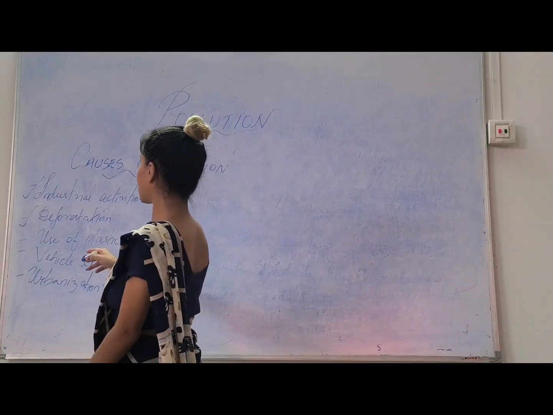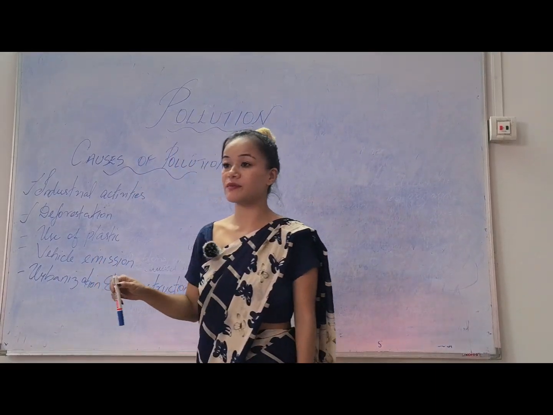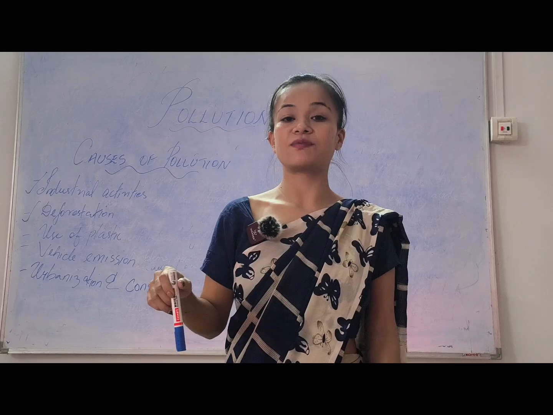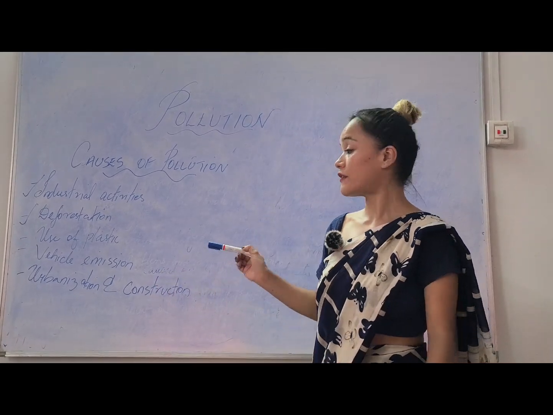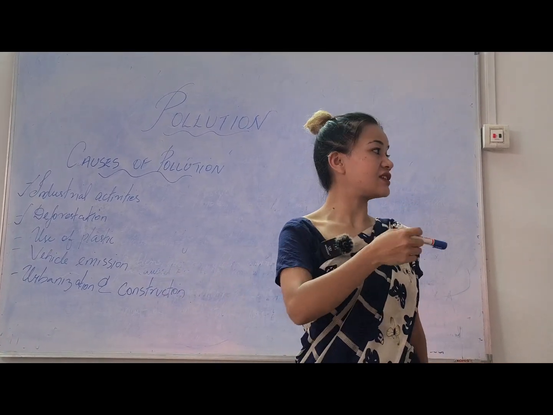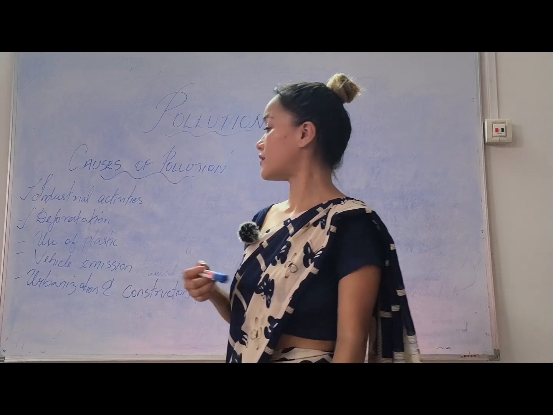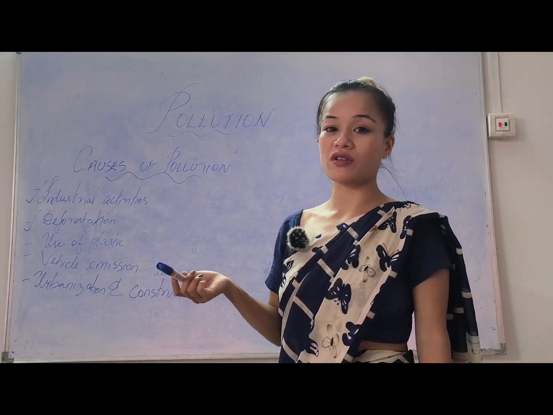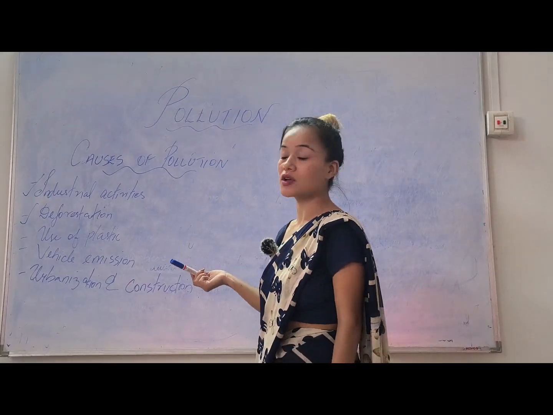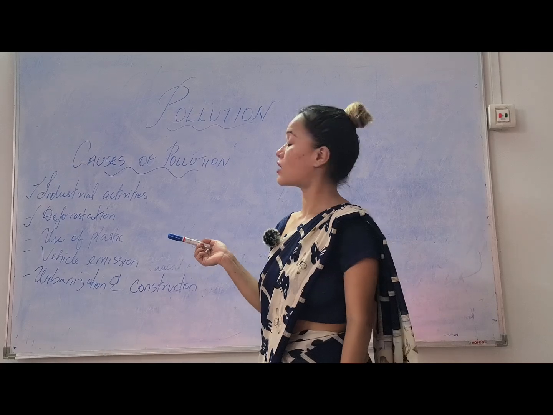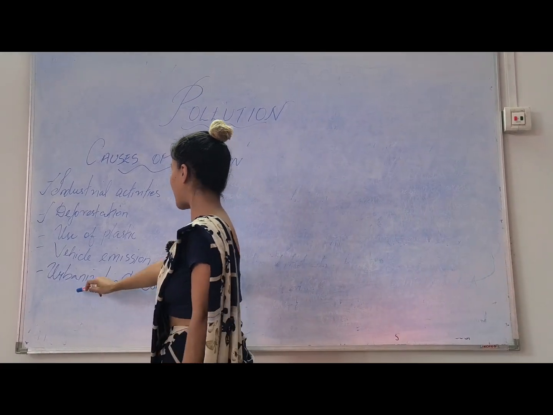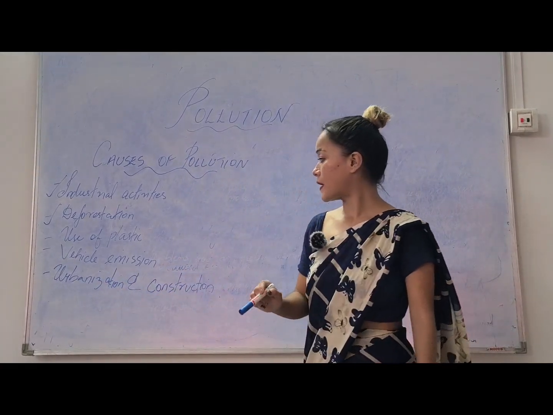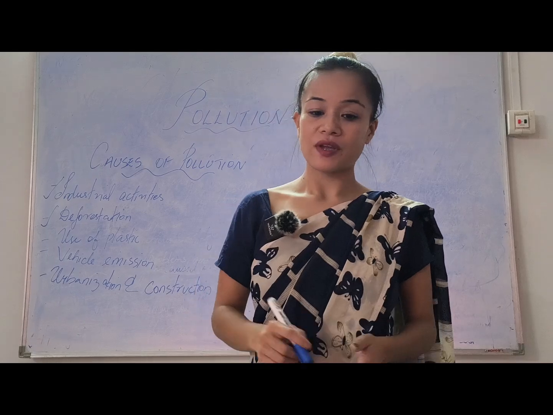Then next, vehicle emission. What is vehicle emission? The gases that are produced from our daily vehicles, like the petrol smoke or diesel smoke, will cause air pollution. Then urbanization and construction. So what is urbanization?